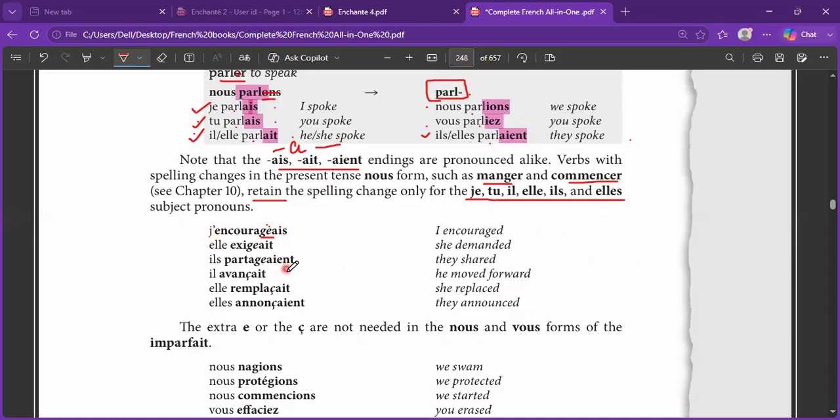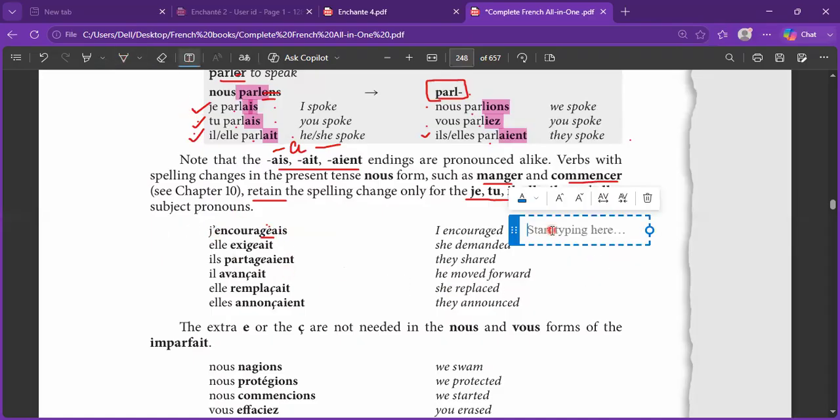And this has to come everywhere except two subject pronouns, nous and vous. So you can see the spelling of je encourage, but if I write it for nous, nous encourageons, I will not put the E. I will simply write IONS. Nous encouragions. That's it.